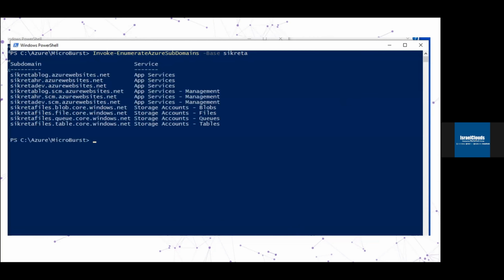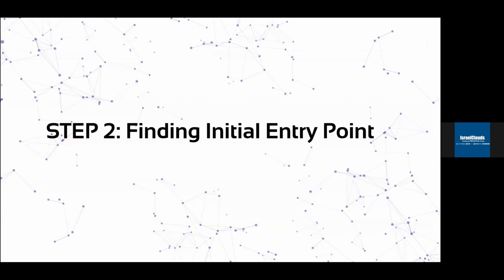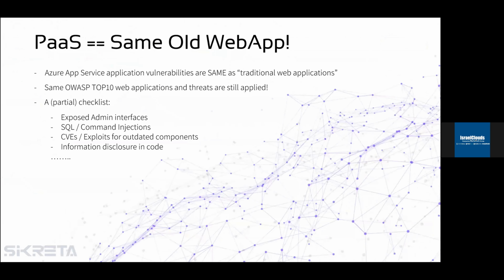And now we can see there is a few more assets except from the blog. So that's great. That will be our attack surface. And the next part is finding the initial entry point. This is the second step for our engagement. But do keep in mind, we have the attack surface and we need to find the best way to get an entry point.